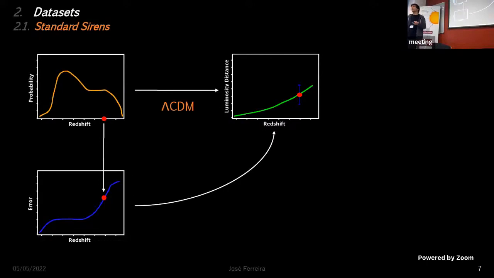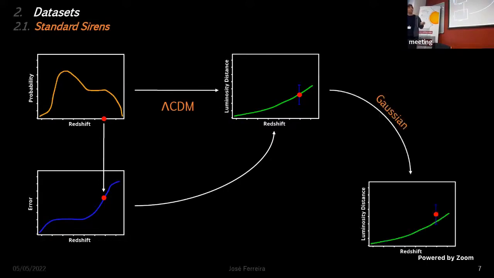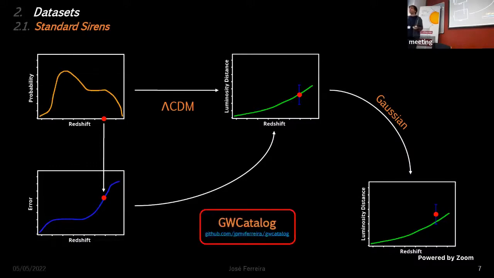Because in real life, the most likely value doesn't fall on top of the expected value, we decided to sample a Gaussian distribution to distribute these points around the most likely value, or the theoretical value, sorry, by considering the median equal to the point in red and the standard deviation equal to the error bar in blue. To automate this procedure, we have created a small tool, written in Python, which we have called GW Catalog, that can be easily installed, modified, and extended if, for example, you wish to change any of the underlying distributions, or you want to add other observatories.